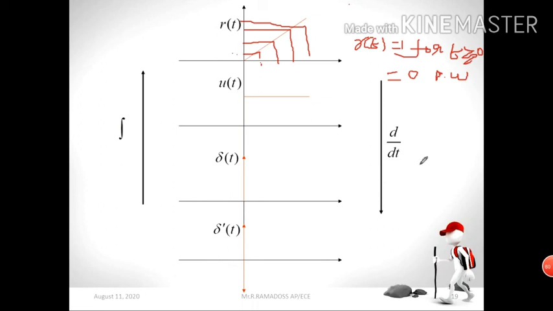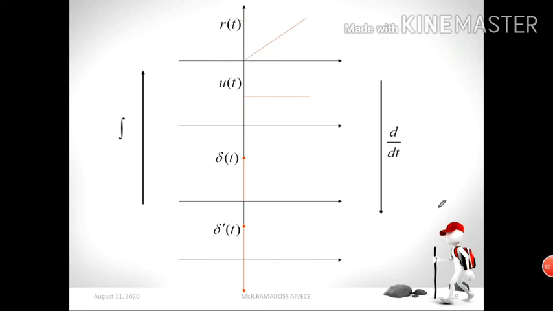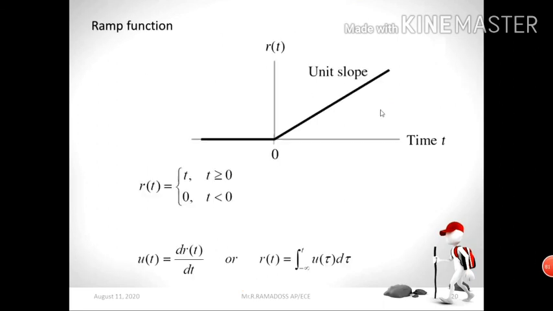Next, unit step signal. For t greater than or equal to 0, the signal will be continuous. Delta of t equal to 1 only at t equal to 0. For continuous time you put the integral term, for discrete you put the summation term. Integration goes with differentiation, because continuous time is with respect to differentiation, d by dt. Next we move on to the next slide.